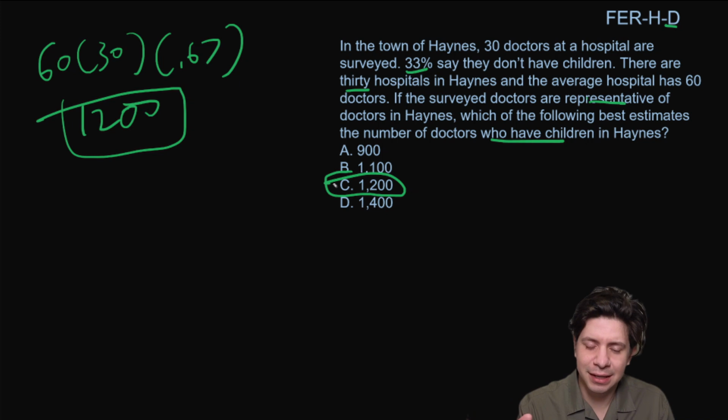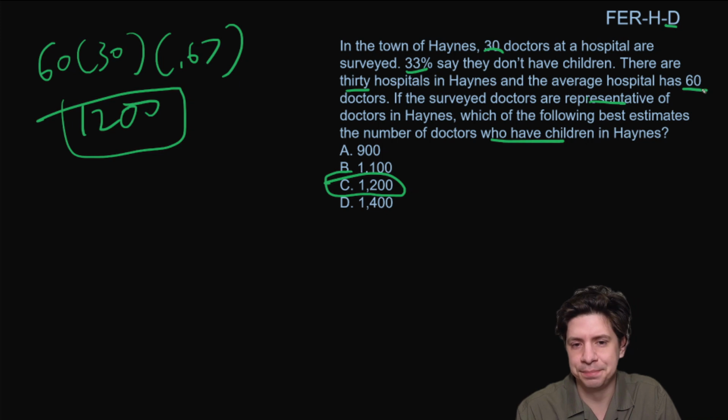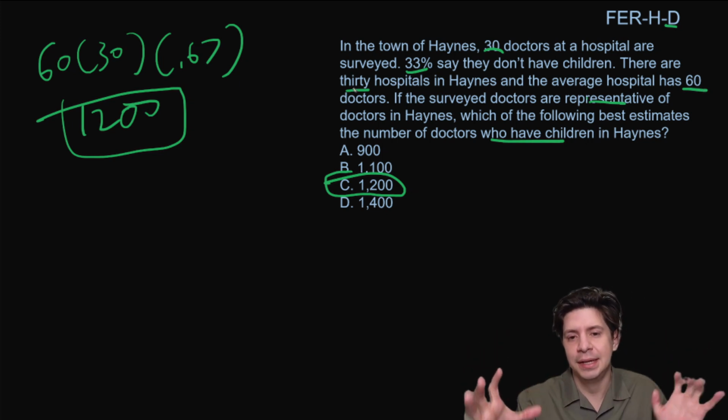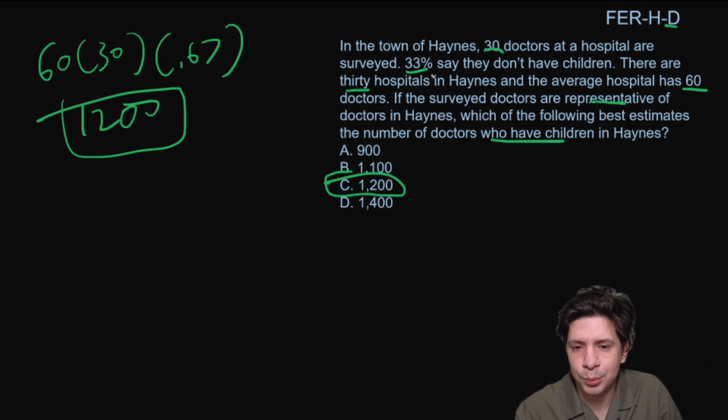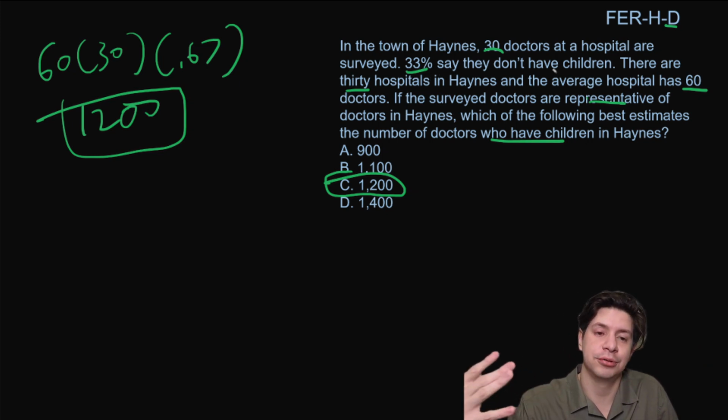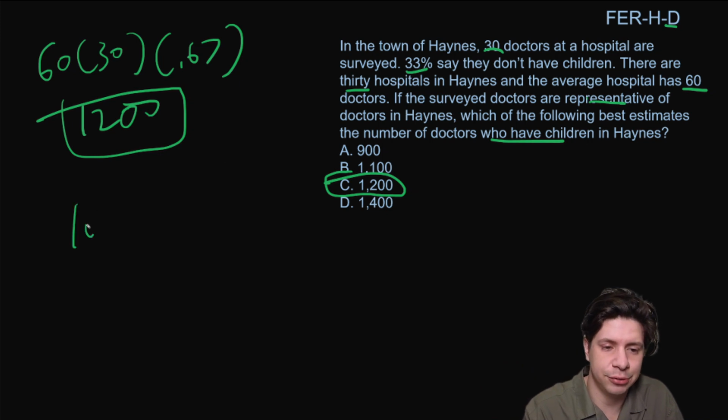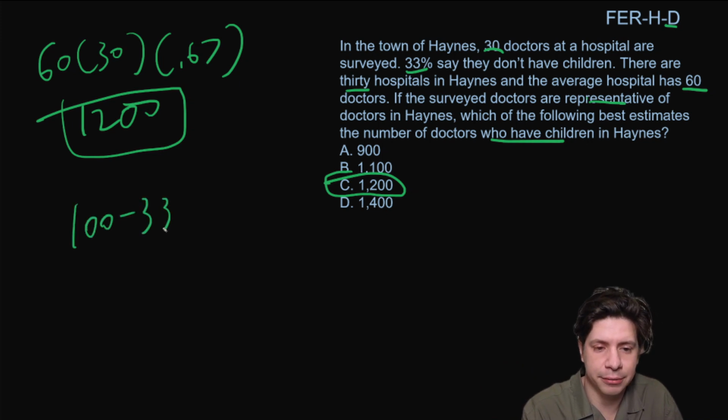It's very subtly made harder just by the fact that the hospital we're surveying has 30, but then the average hospital has 60. And we do 60 times the 30 hospitals to find the total population. And then we're given 33% don't have children, so we have to find the percent who do have children, which is found by doing 100 minus 33. So if you have questions on this one, let me know.